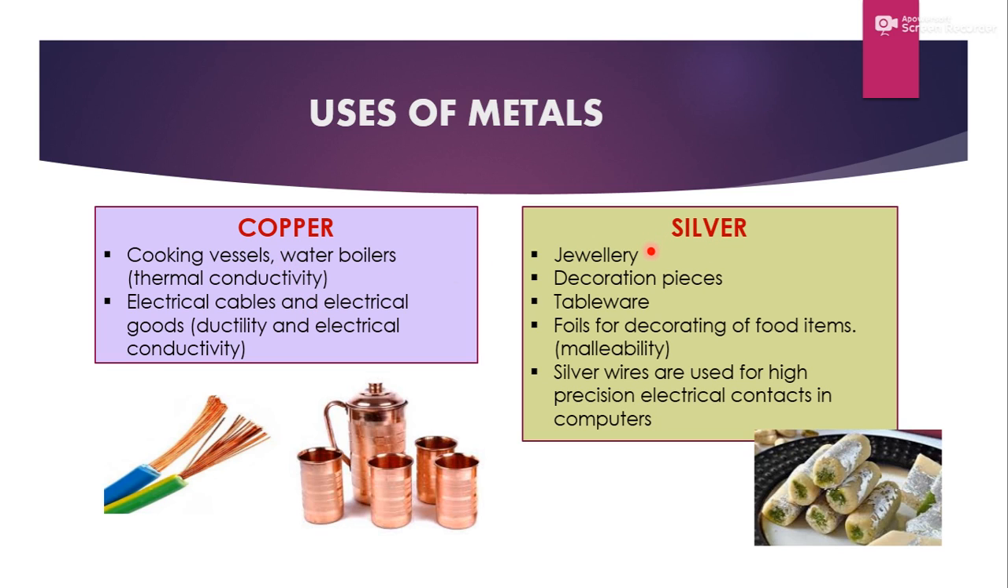Silver is used for making jewelries, decoration pieces, tableware, and foils for decorating food items, as you can see here, because it is malleable. Silver wires are used for high precision electrical contacts in computers. High precision electrical contact means where a very high level of precision is needed, because silver is the best conductor of electricity.